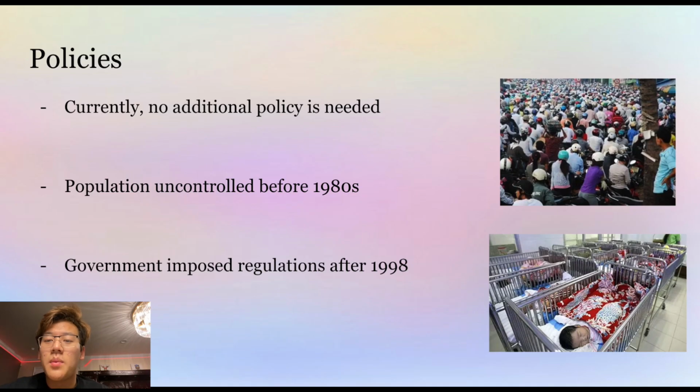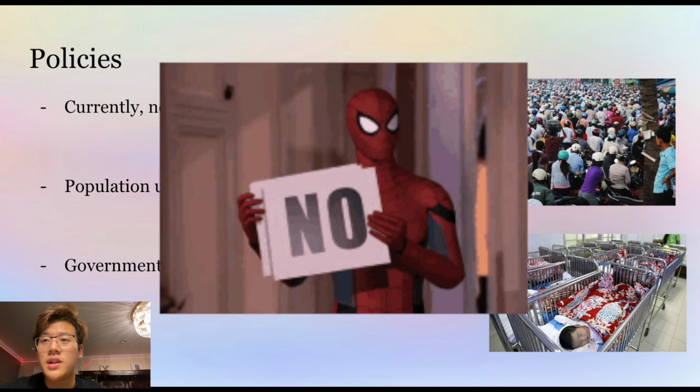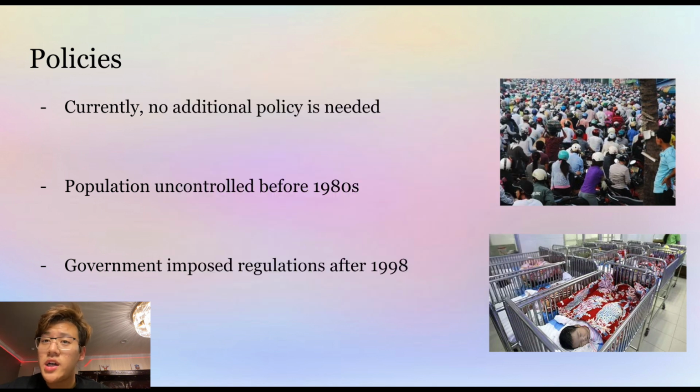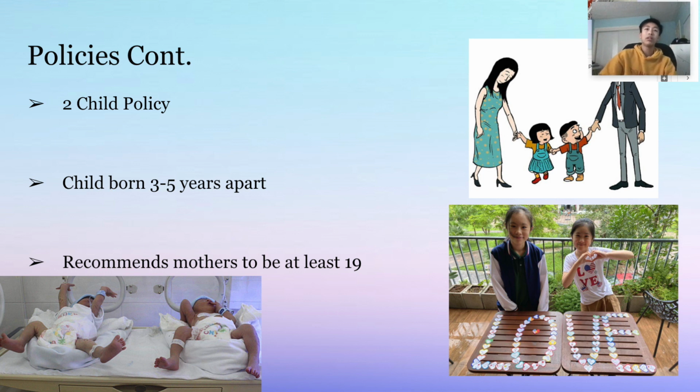As of now, from the population trend shown earlier, no additional policy is needed. The population was uncontrolled before the 1980s, but certain policies and regulations are already in place to help Vietnam's overall population. The policy to battle all the effects that came with the population rise was a two-child policy. It was first recommended in 1981 but became a law in 1998. This would ease out the population and it applied to all families except for ethnic minorities.